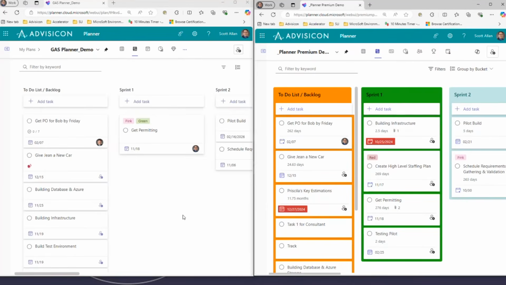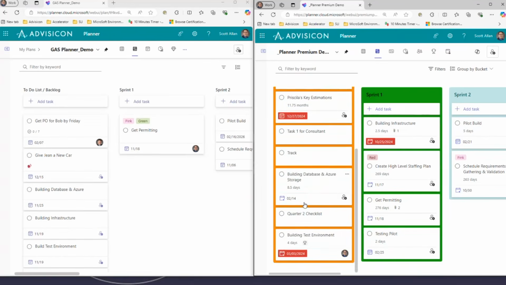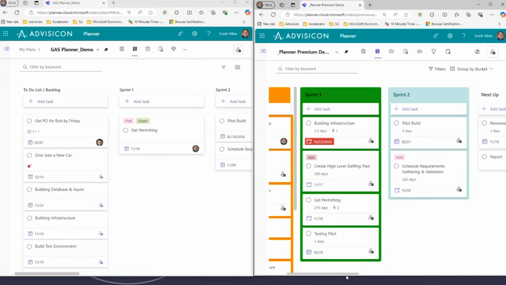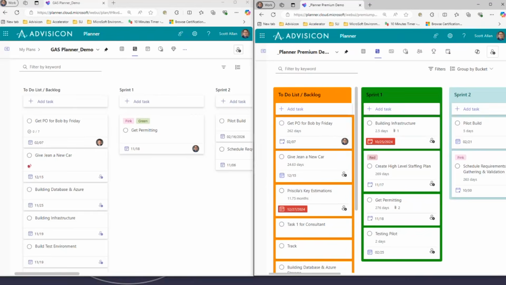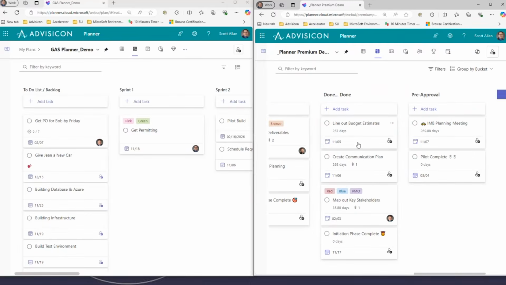Now, when we go back to the board view, we can see that the task that I assigned David Oswald now has David Oswald assigned, both here and in the task that he's assigned to here. That task is done in this project. As you can see now, going back to the board view, David Oswald is now assigned to this task. He is also assigned to whatever task I assigned him to over here in Planner Premium. So the task assignment can either be done here or in the grid view.